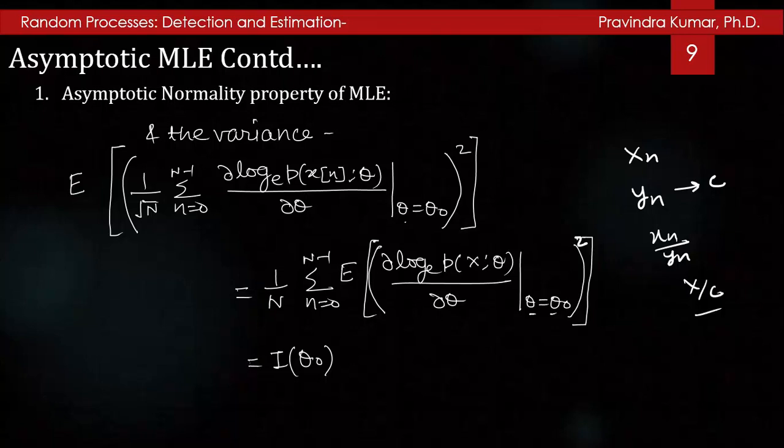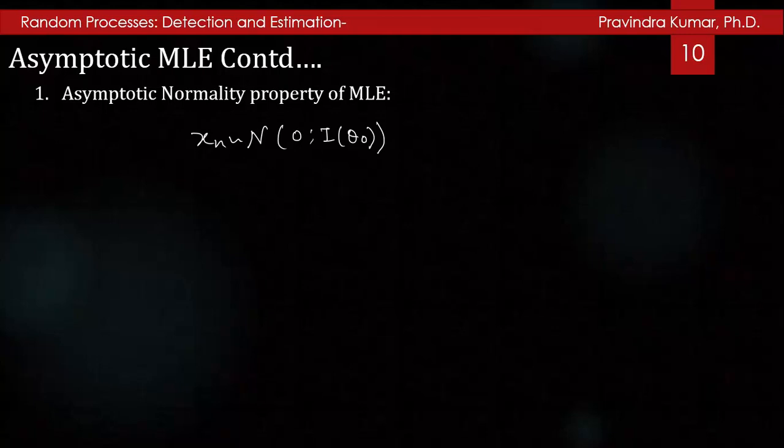So in this case, x_n will have a PDF with mean 0 and covariance matrix I(θ₀), and y_n will tend to the covariance matrix I(θ₀).